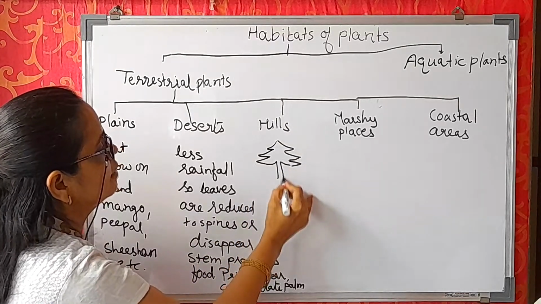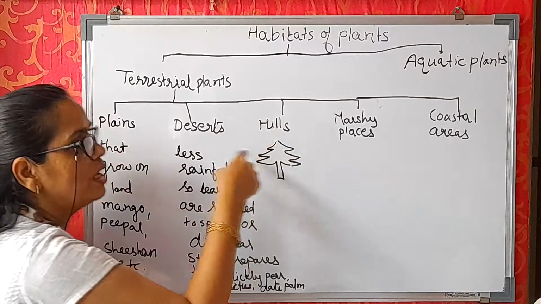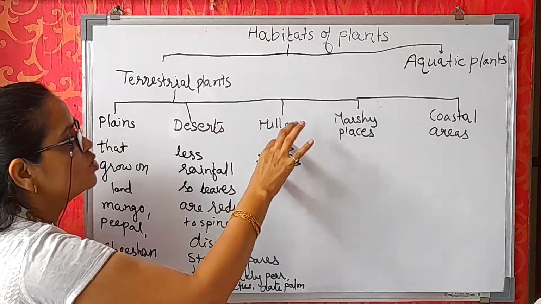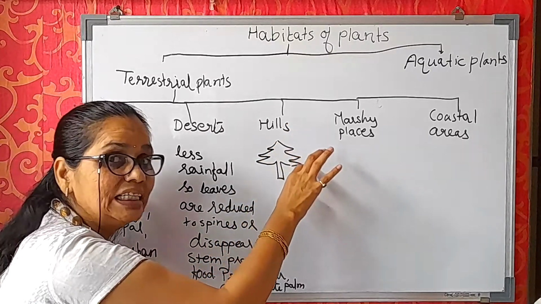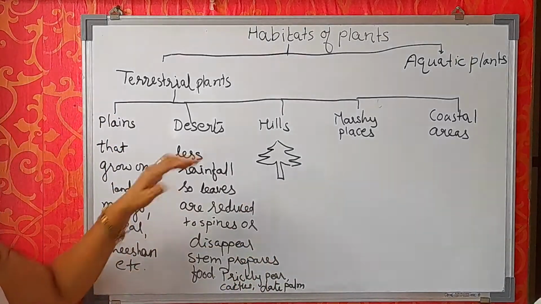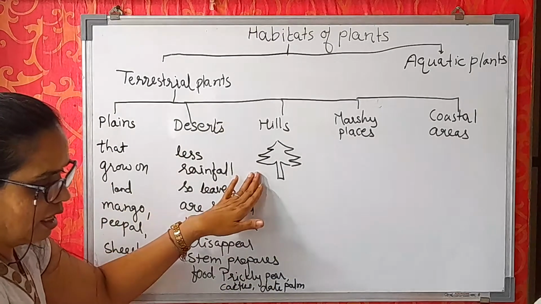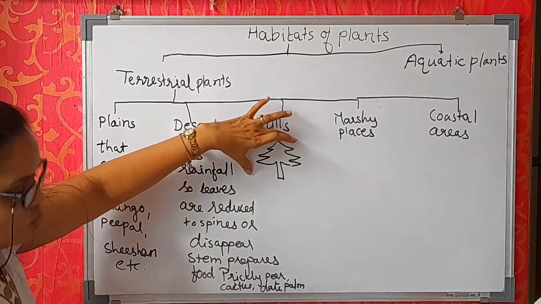Okay, here in the mountain region, they are conical in shape. Conical shape. Why? So that the snow falls easily. It will slide out of the trees and it will not spoil the trees. Right? So conical shape allows snow to slide down easily. That is why it has conical shape.